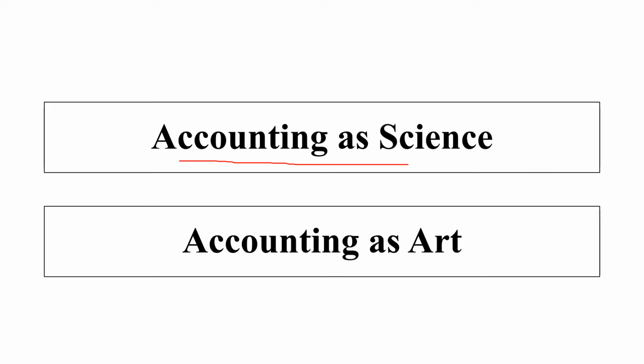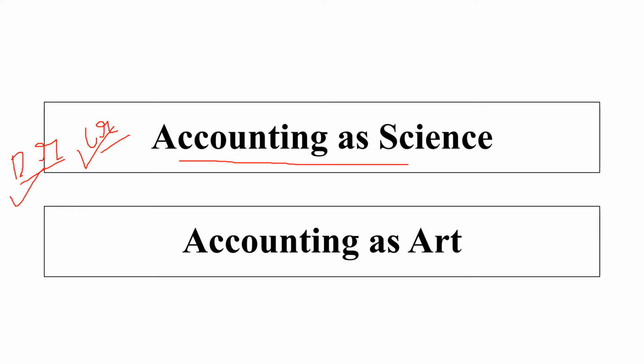In accounting, every single transaction has two effects, one will be the debit and another one will be the credit. Whenever we are buying something or selling something, every transaction will have a debit effect and also a credit effect. That's why we say accounting is a science.